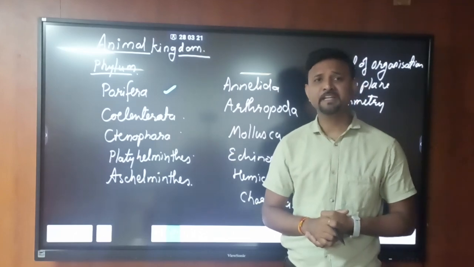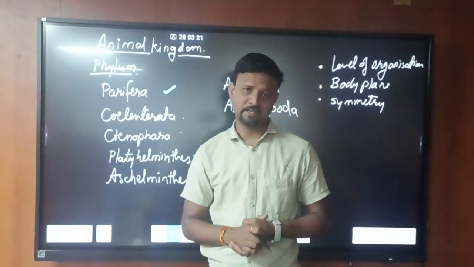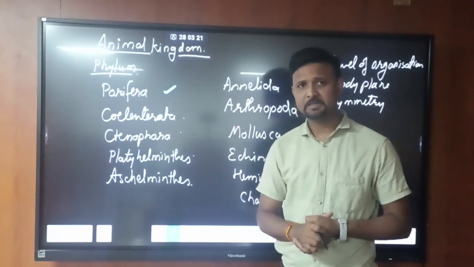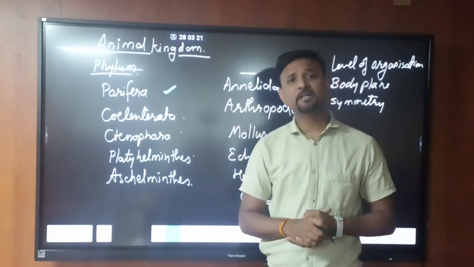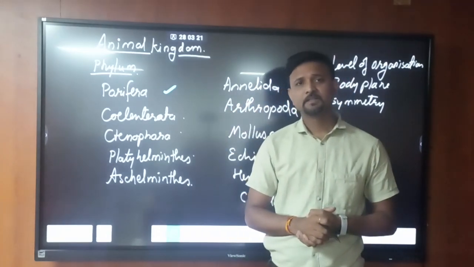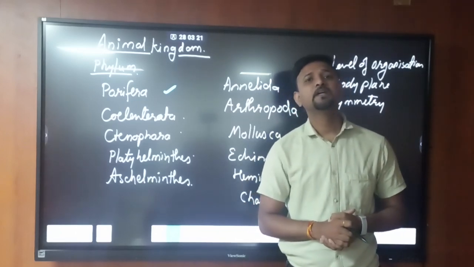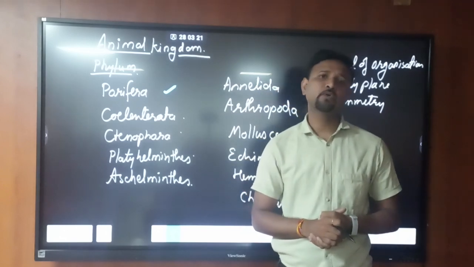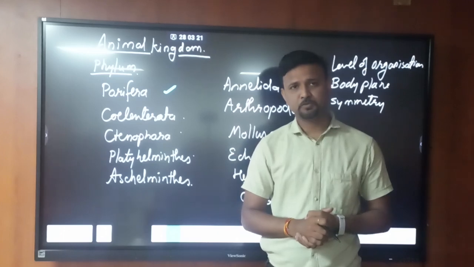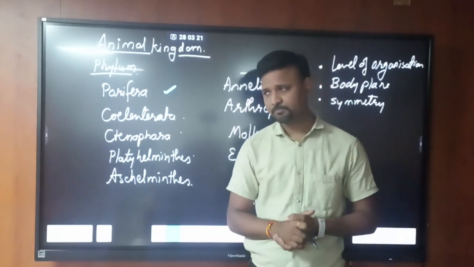If it cannot be divided by any plane, it is asymmetric, like most poriferans. If an organism can be divided into two equal identical halves in any plane, the symmetry is called radial symmetry. If the body divides into two equal lateral halves in a single plane from top to bottom, it is called bilateral symmetry, like a human being.